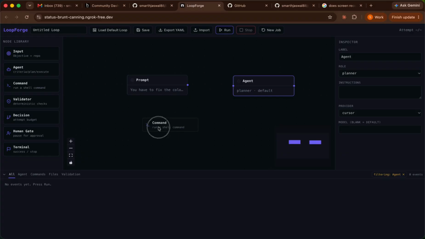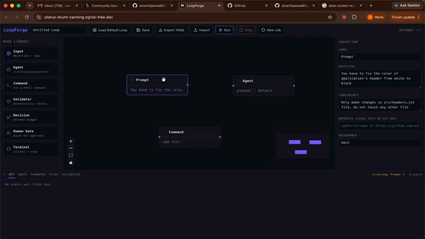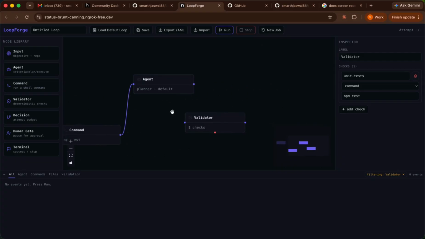Then comes the command. So here is another node where you can run any command in between your flow, right. Let's suppose I want, after my prompt, it should run a command, and then once the command gives me a success result, an agent should be called, right. Then after this, I can also make a validator come after the agent. Once the agent has done its job, the validator should come, and this is the heart, right.